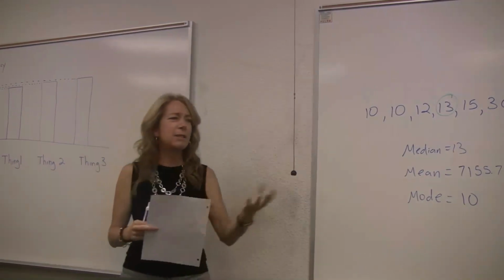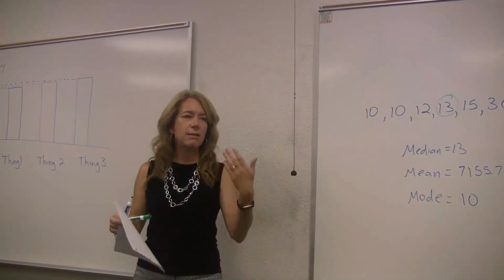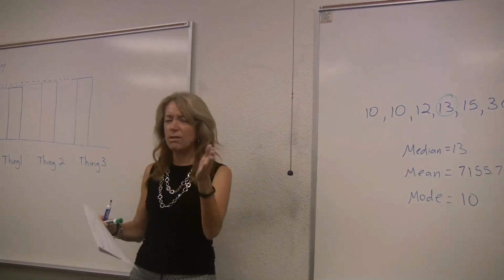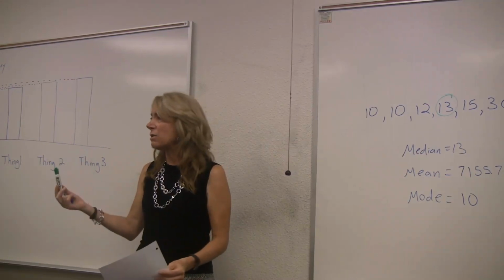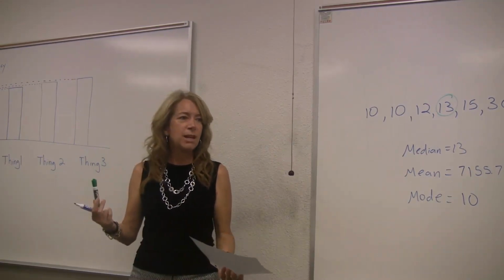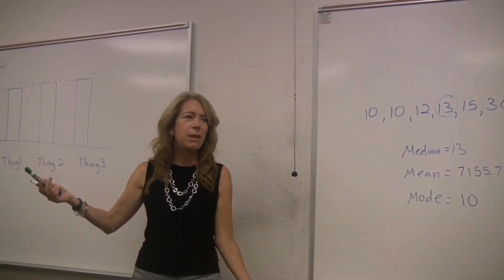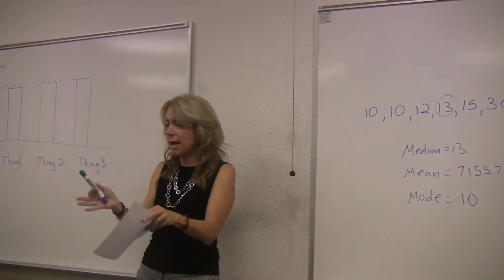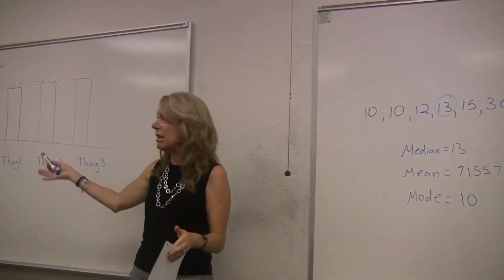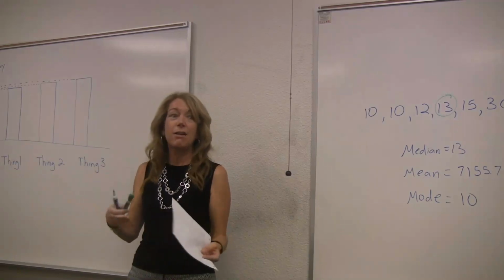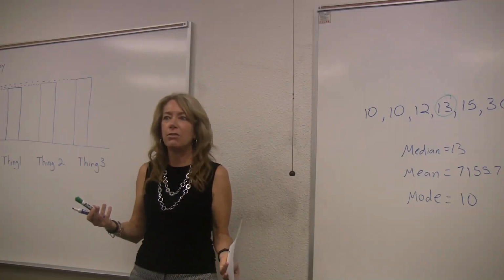If you were talking about housing prices here in Contra Costa County, there are houses that sell for $300,000, $400,000, $500,000. There's a whole bunch in probably the $400,000, $500,000, $600,000 range. But then there's one house that's much nicer on a huge plot of land, part of a farm, and it's going to sell for $3 million. So all the other houses are $600,000 or less. Then there's this $3 million house. If you average that and say, oh, the typical house in this county is in the 800,000 range,